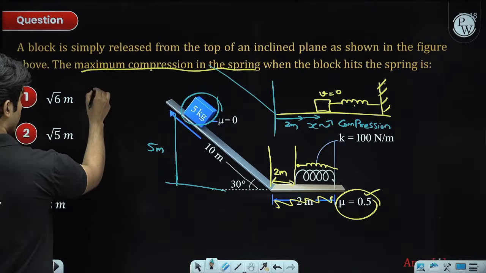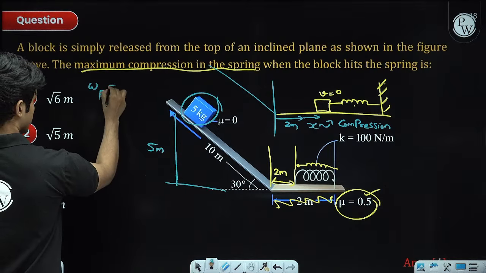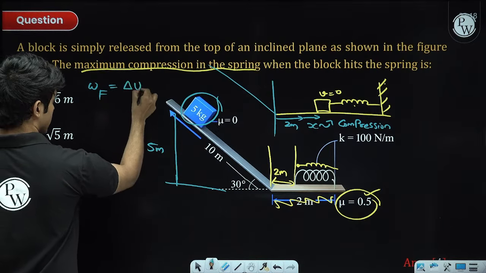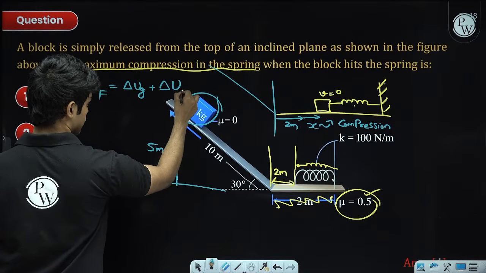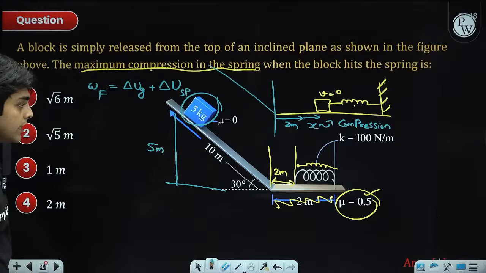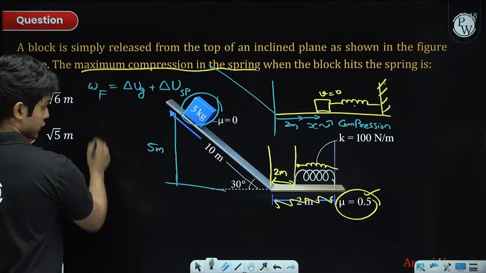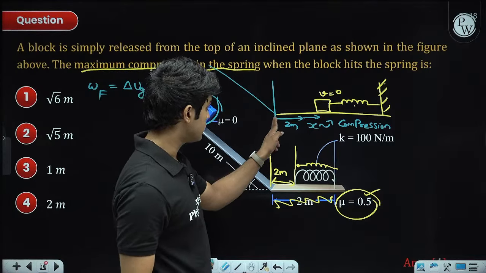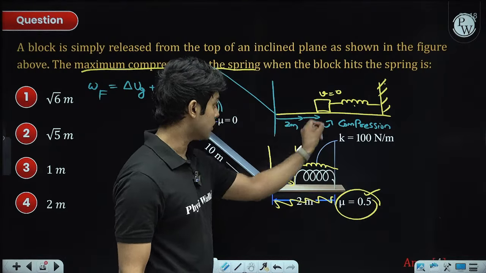So now we only have work done by friction. We can write work done by friction is equal to change in gravitational potential energy plus change in the spring potential energy, right. Delta k is 0. Over here friction acts on the block.